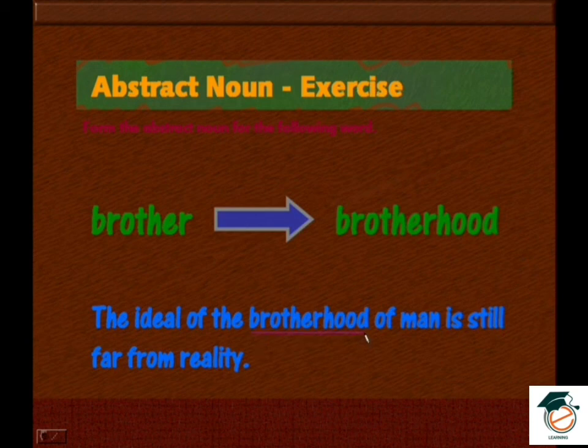It means that we need to treat everyone as a brother, which is still far from reality. Presently, everybody is not treating everyone as a brother, but it will take much time. Therefore, this is the meaning. The ideal of the brotherhood of man is still far from reality. Brotherhood.